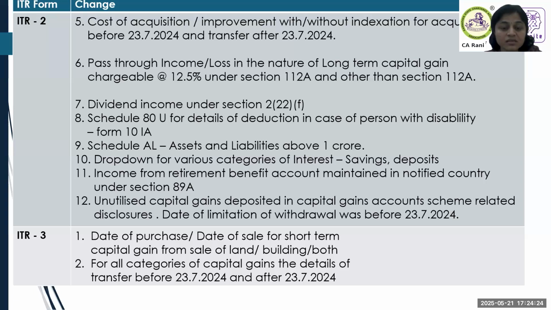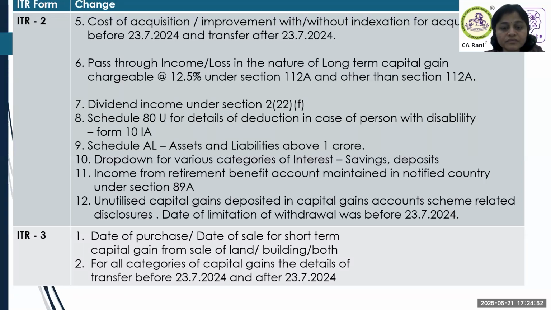We have to see if the money has been utilized. See, very rarely we go back unless the assessee wants to withdraw money from the capital gains account scheme. Very rarely we question that, because the assumption is the money has been utilized. So now we have no choice. Wherever there is money parked in capital gains account scheme, please check the status and advise the client accordingly. And there is a reporting requirement if there is a withdrawal. Pay attention to this table.